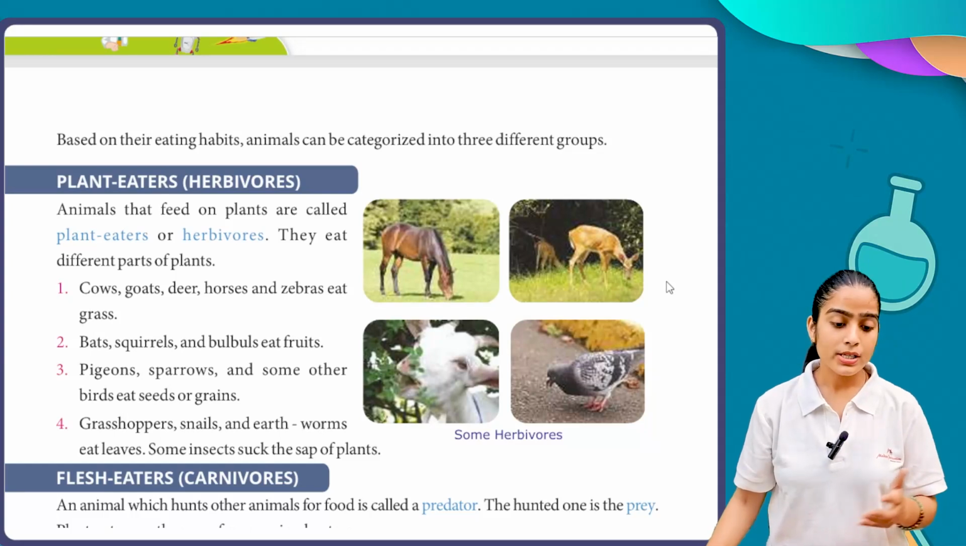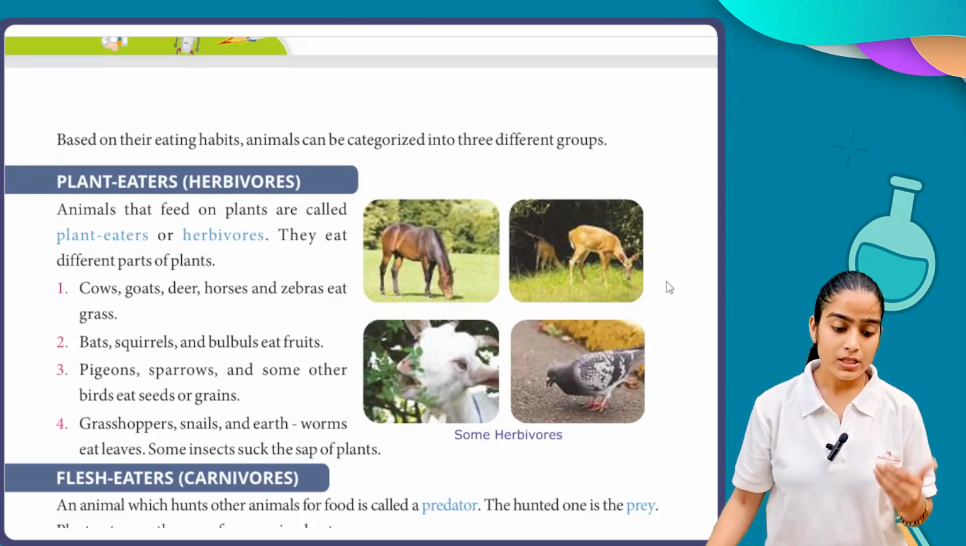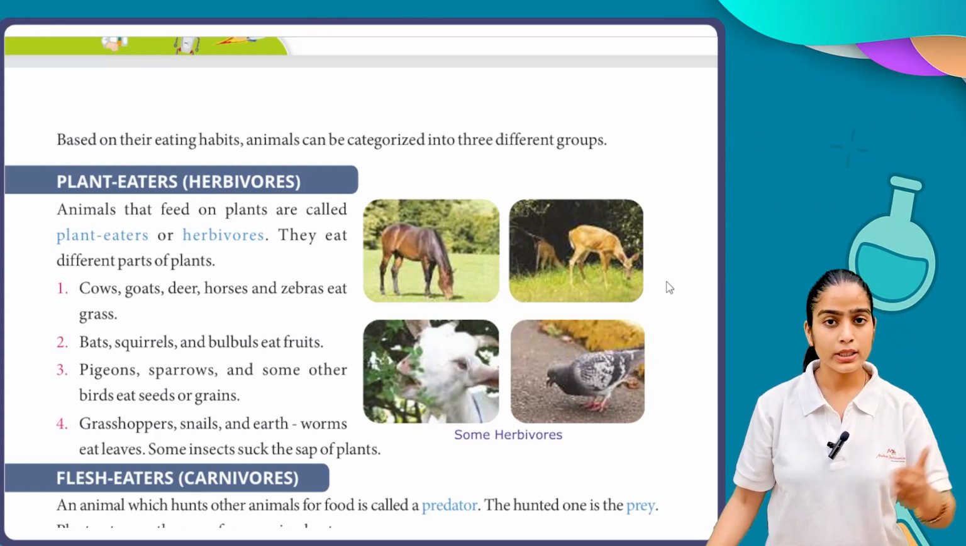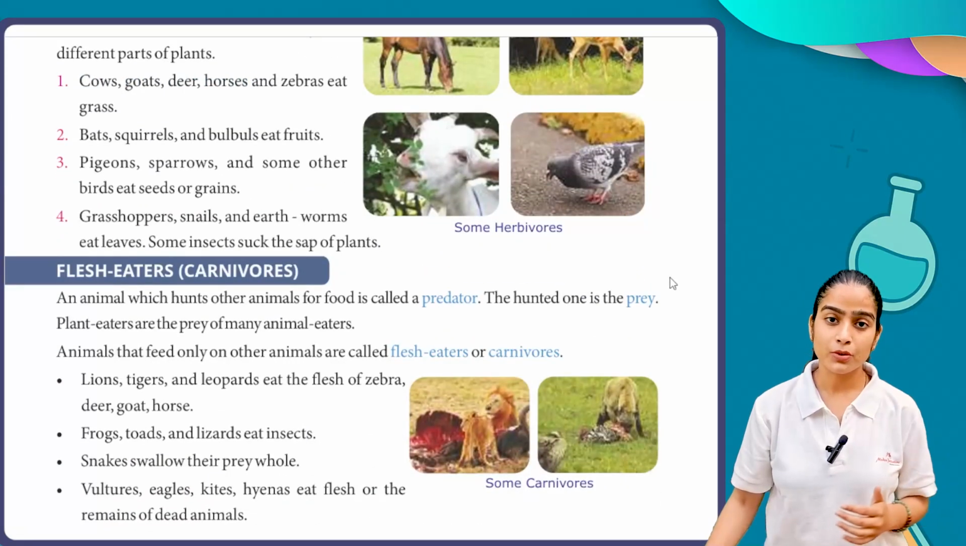So cows, goats, deer, horses and zebras eat grass generally. Bats, squirrels and bulbuls eat generally fruit. Pigeons, sparrows and some other birds eat seeds or grains, and grasshoppers, snails and earthworms eat leaves. Some insects suck the sap of plants. So what we understand here is they all eat plants, but they choose different parts of the particular plant.